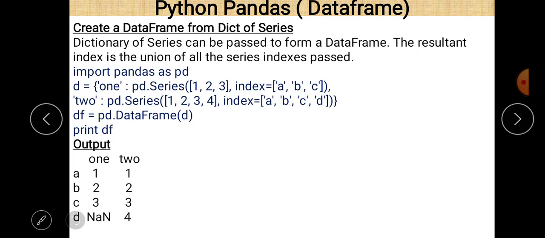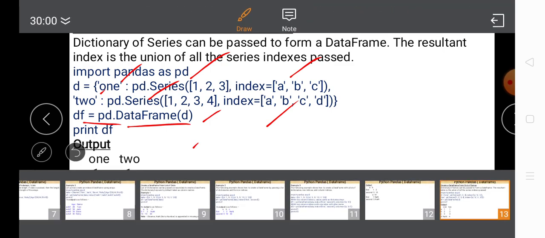Create a data frame from a dictionary of series. You can easily see that here the dictionary is there. This is the key value. 1 and 2 are the key values. Okay, and there is the series function, pd.Series, and index values are also given as index a, b, c, and the second is pd.Series 1, 2, 3, 4, index are a, b, c, d, and then we declared df is equal to pd.DataFrame(d). So we just pass d as a